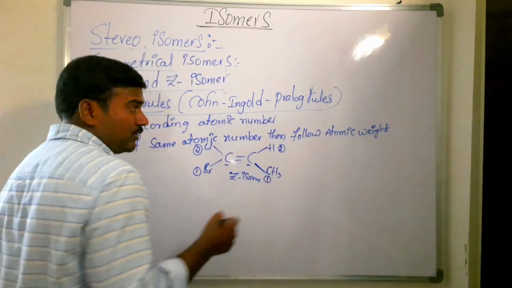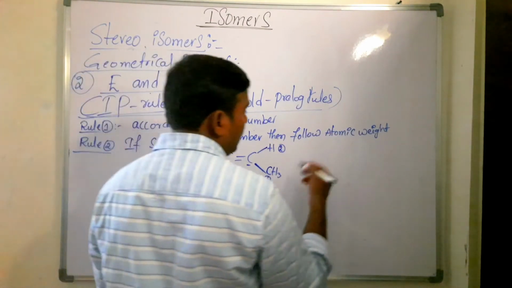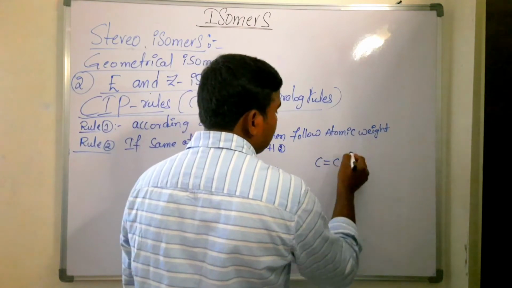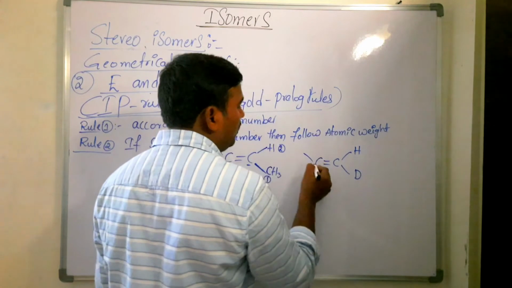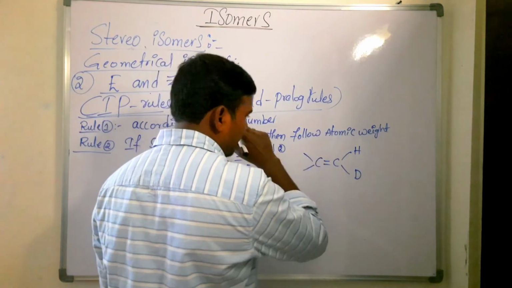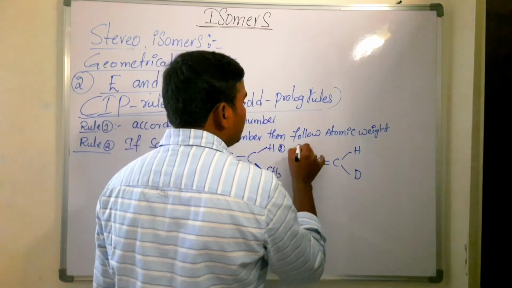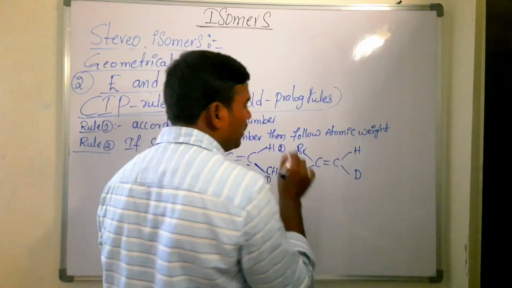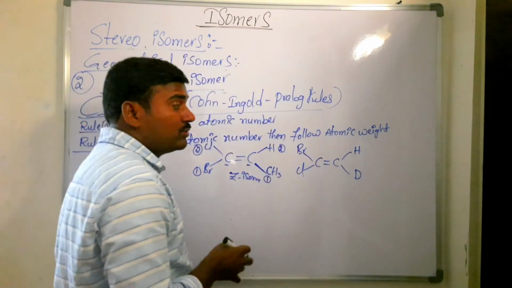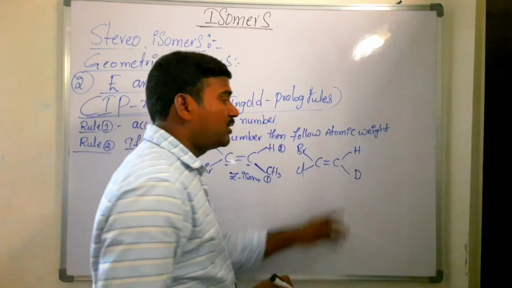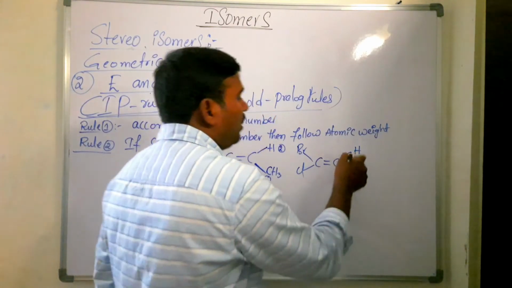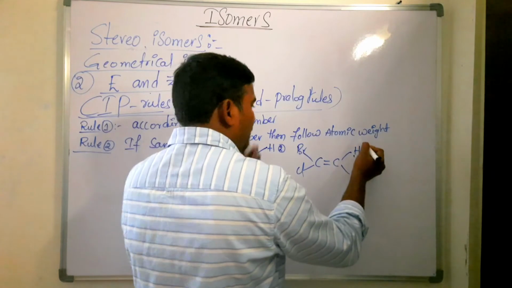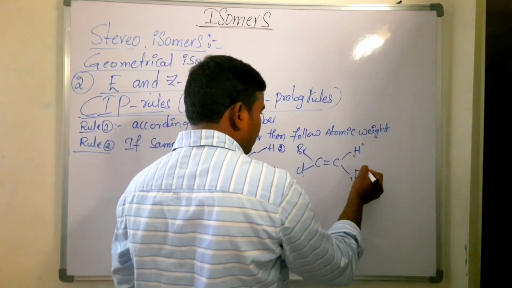Is that clear? Now if you are taking hydrogen and deuterium here, and in this case bromine and here chlorine. Among these two, which is given first priority? Both have the same atomic number. Hydrogen and deuterium are isotopes. Atomic number is 1, but mass number is 1 for hydrogen and 2 for deuterium.